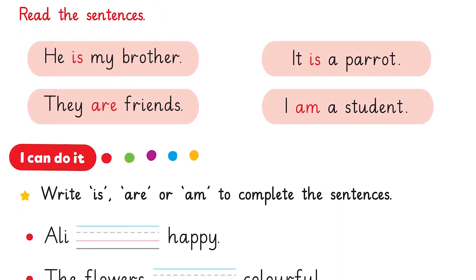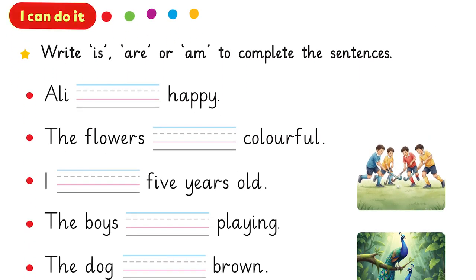Read the sentence. He is my brother. It is a cat. They are friends. I am a student. I can do it.